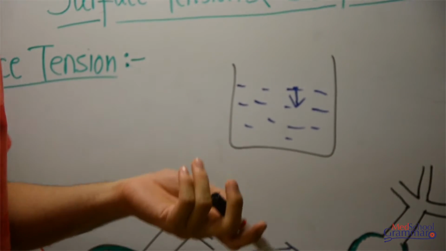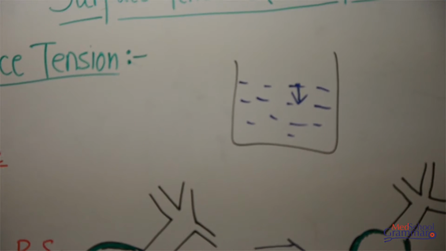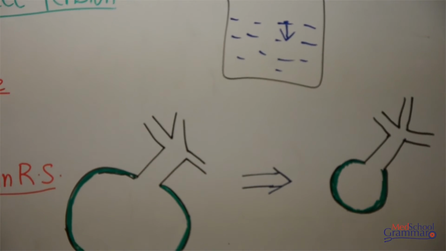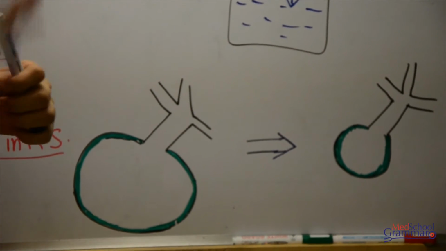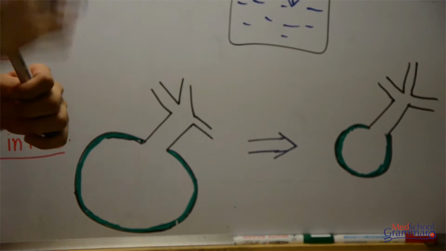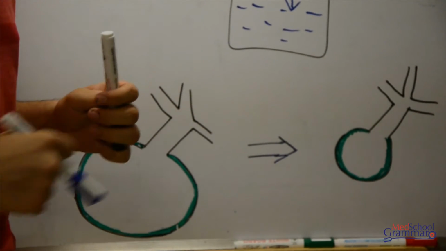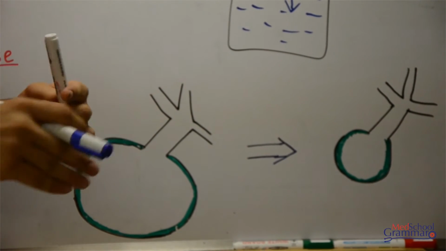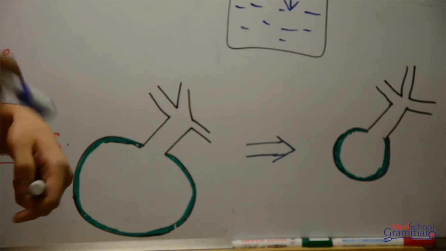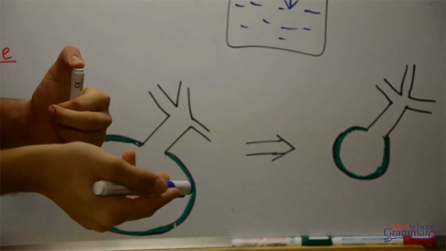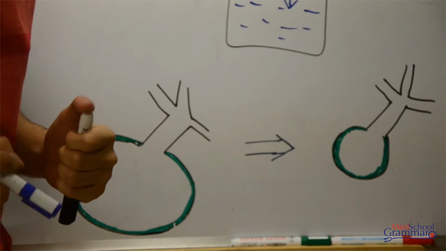Now what's the point of studying this in biology? In respiratory physiology, you know there are these alveoli present in our lungs. These alveoli are lined with a fluid. So there's a fluid present and there's air present. So once again there's a creation of fluid air interface. So due to the creation of this fluid air interface, there will obviously be a surface tension developed, and as the surface tension develops, it will tend to reduce the surface area.